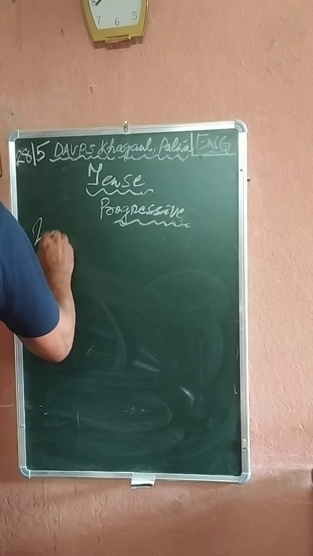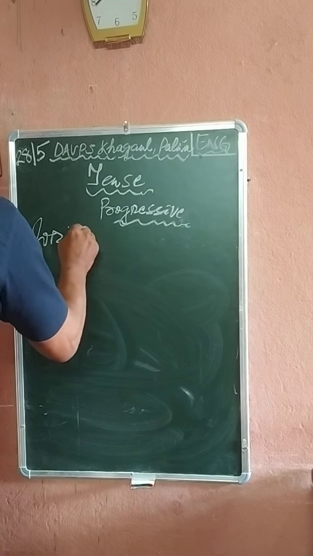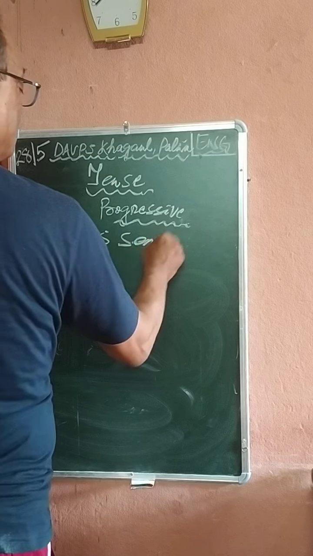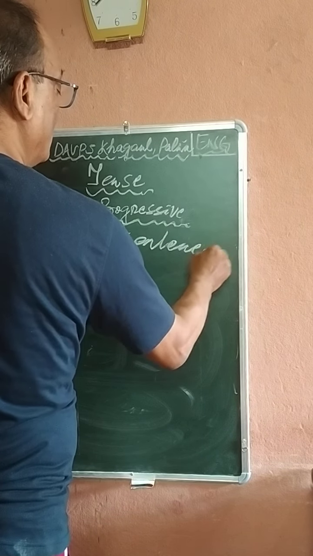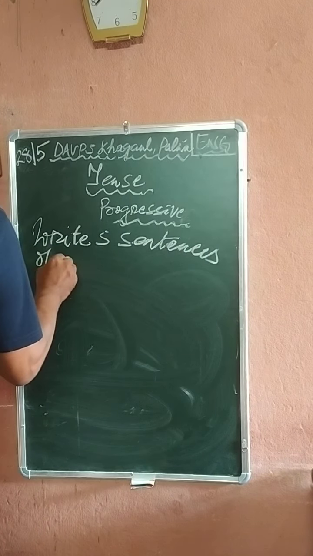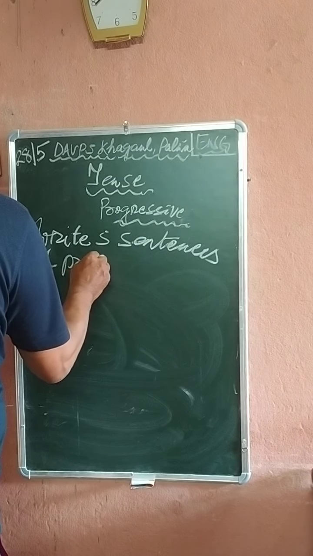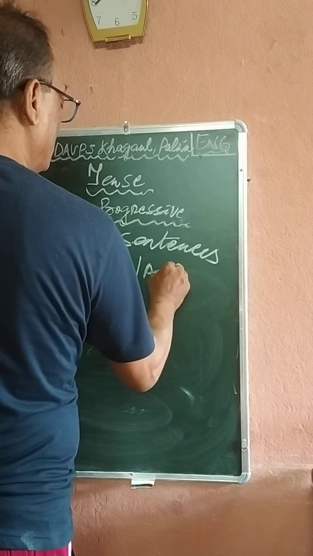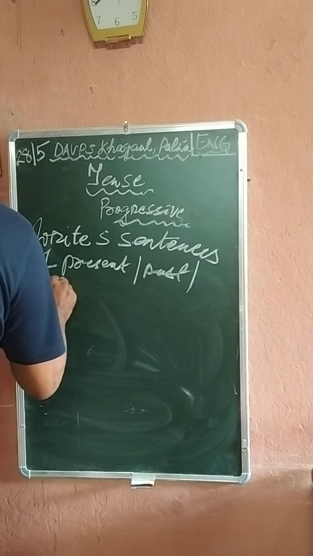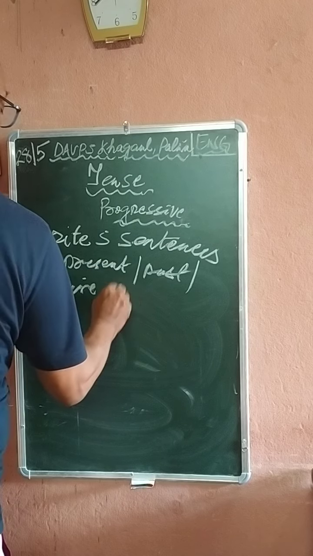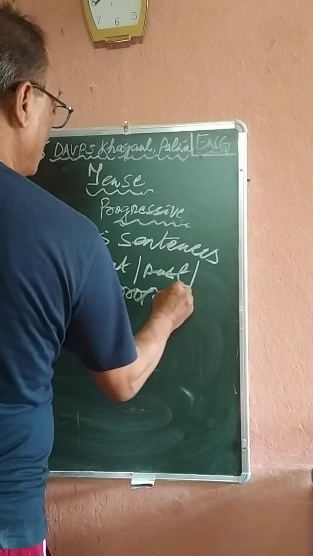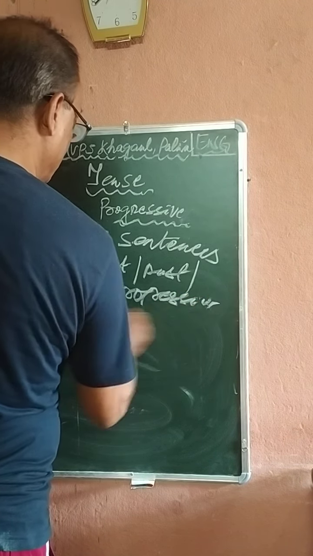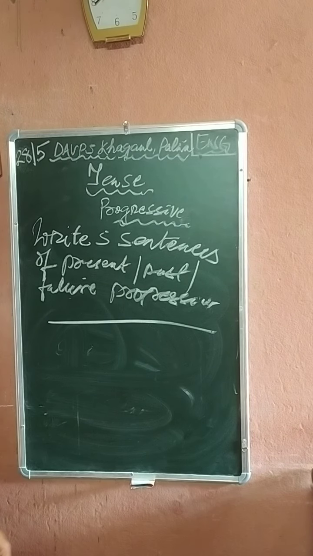Write 5 sentences of present, past and future. This is your homework. Please note down. This is your homework. Note down and try to finish it.